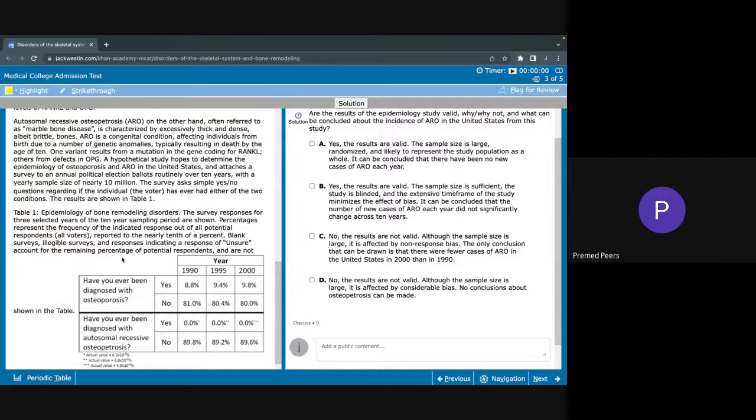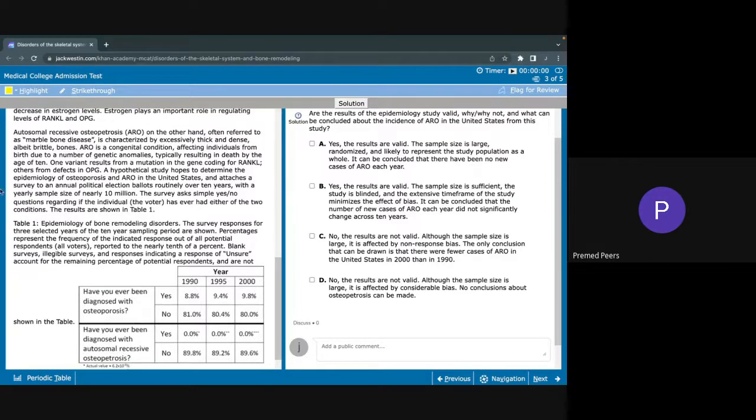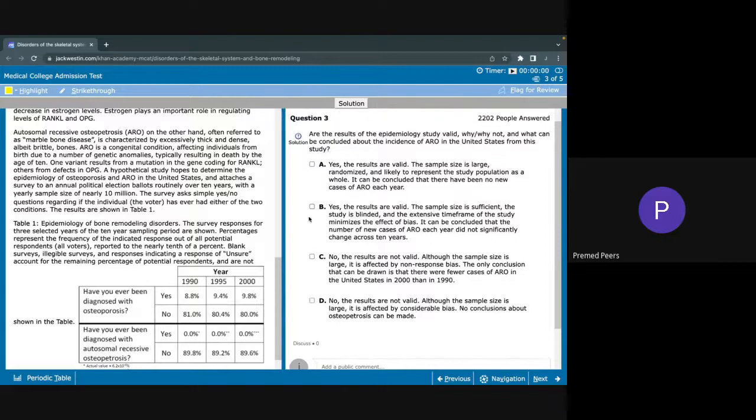So I think the easiest thing to take away from this right away is that our sample size of 10 million is more than sufficient. It is large. And so I'd be hesitant right away to even check B, even just not looking into the question at all, even if you're confused about whether or not the results of this would be valid. So I would be pretty cautious to start with B, but I think really the next thing that we need to figure out is whether or not the results are valid.